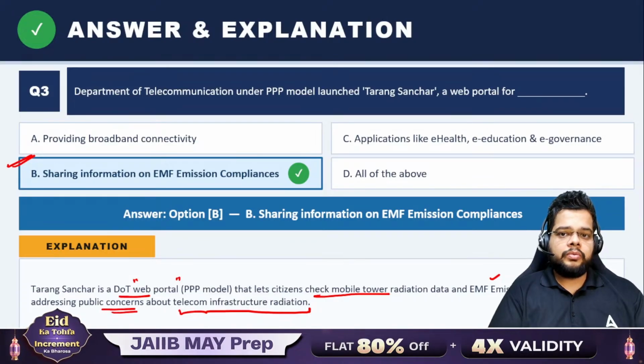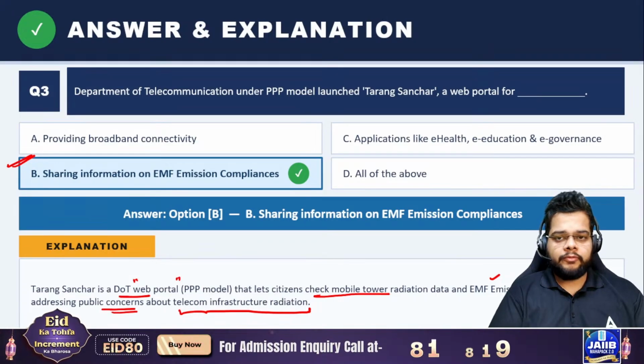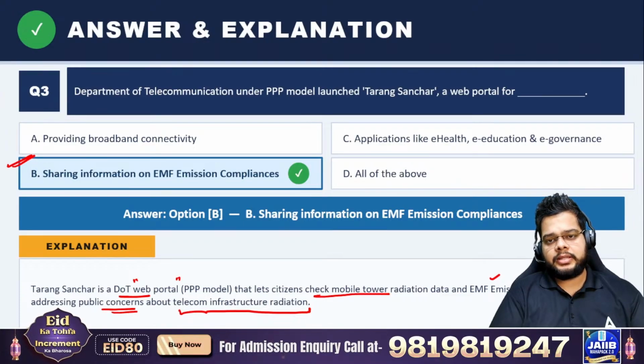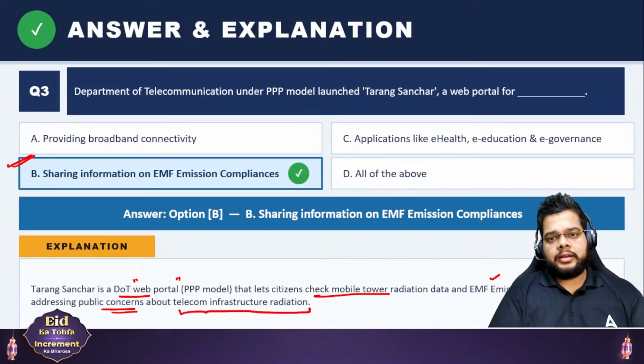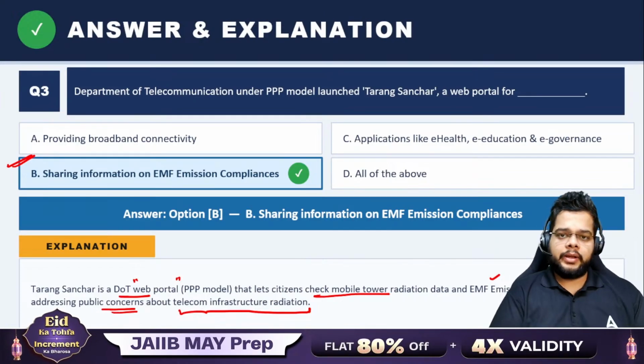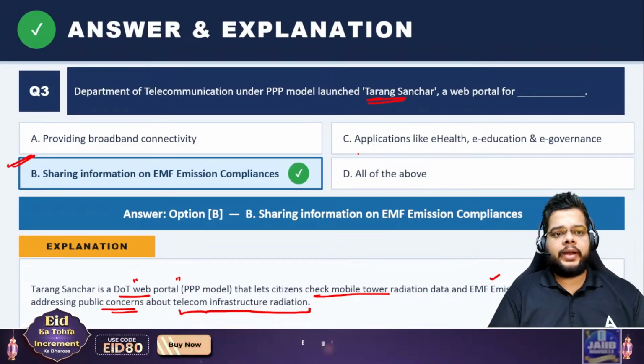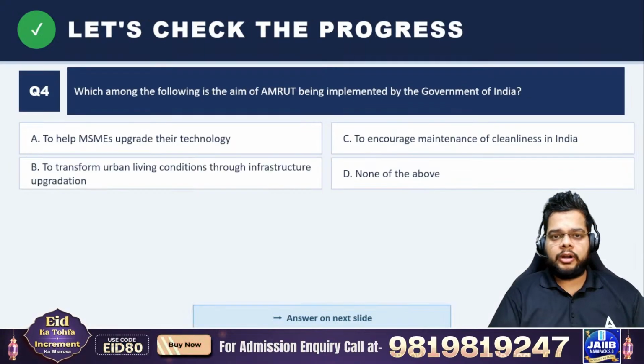So in order to give them a positive direction, that this is to facilitate you, not to harm your health, the Department of Telecom came up with the Tarang Sanchar portal, where you can directly see whether the waves are harming you or not.